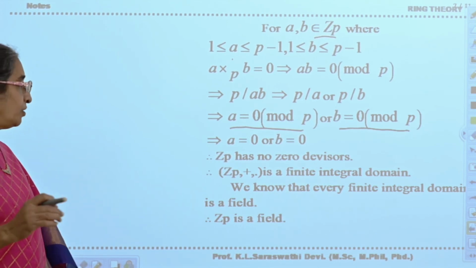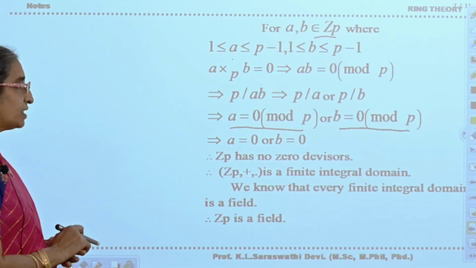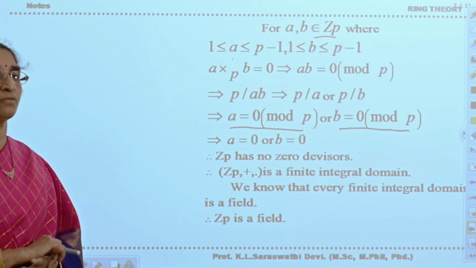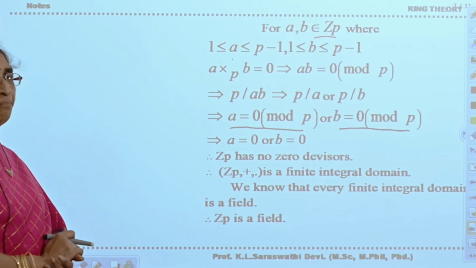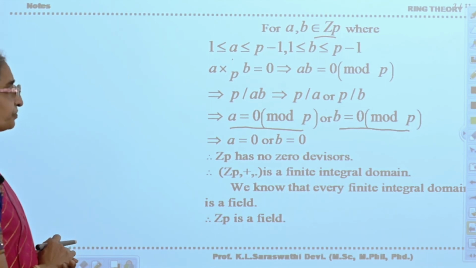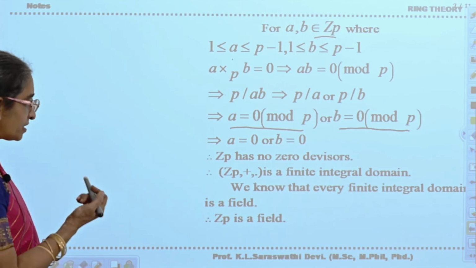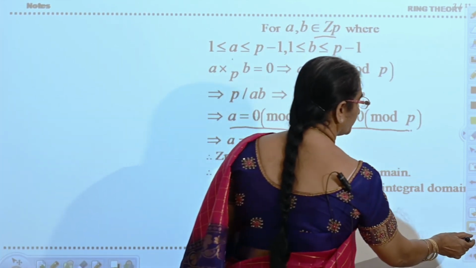Okay. Now Z_p, plus, dot is a finite integral domain. Is it? Now we know that every finite integral domain is a field, that we proved in the video on integral domain. Okay, therefore Z_p is a field when p is prime. Okay, now see the next one.